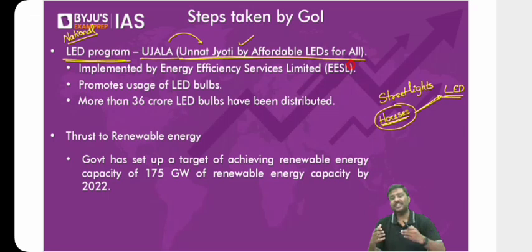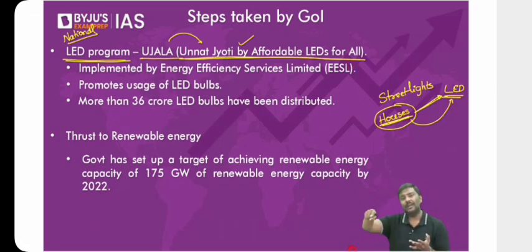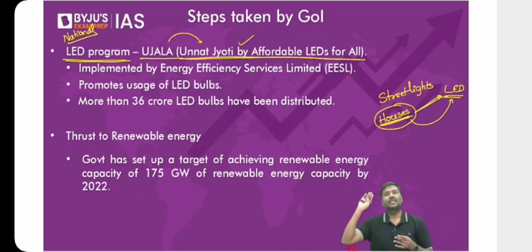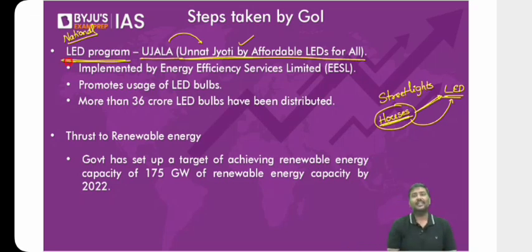LED bulbs are sufficiently produced and supplied in the market, and these are affordable and can be purchased or will be distributed to houses, thereby ensuring that the houses in India will automatically start using LED bulbs. These are much more efficient, environmentally much safer compared to incandescent bulbs. Third one, because of efficiency, the consumption of electricity is expected to come down, and the electricity bills of the houses are expected to come down. So this is the discussion regarding the Ujala scheme, which is being implemented by EESL, Energy Efficiency Services Limited.